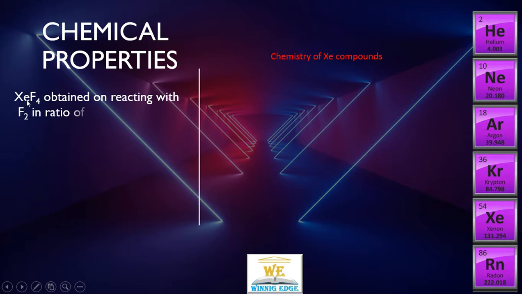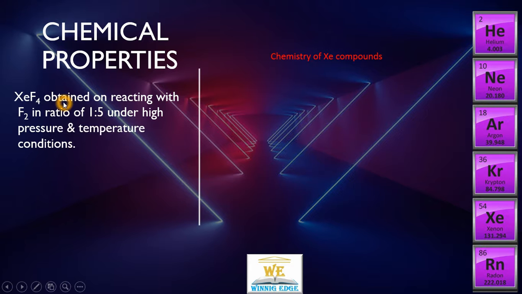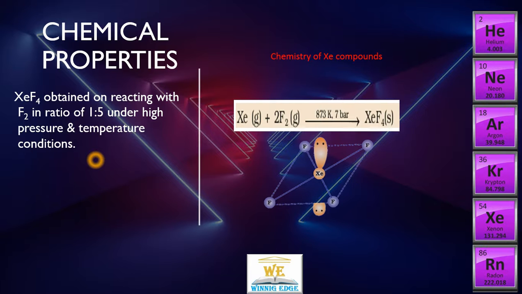Next, xenon tetrafluoride. We obtain this by reacting fluorine with xenon in a ratio of 1 to 5 under high pressure and temperature conditions. Here the temperature is 600 degrees Celsius and the pressure is 7 bar. We are getting xenon tetrafluoride.